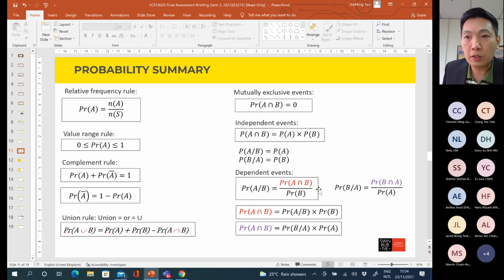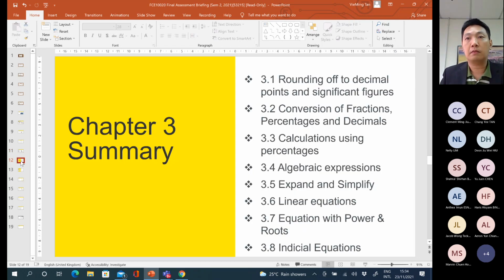Another one is you can also try to transpose the formula. Okay, for the dependent event question. So let's say now you want to calculate the probability A intersect B. You can transpose the formula. What you can do is bring this probability B to the left-hand side, becoming multiplied with the probability A given B, in order to get A intersect B. Okay. So similarly for this question also, you can just transpose the formula. Okay. So this is about chapter 2.